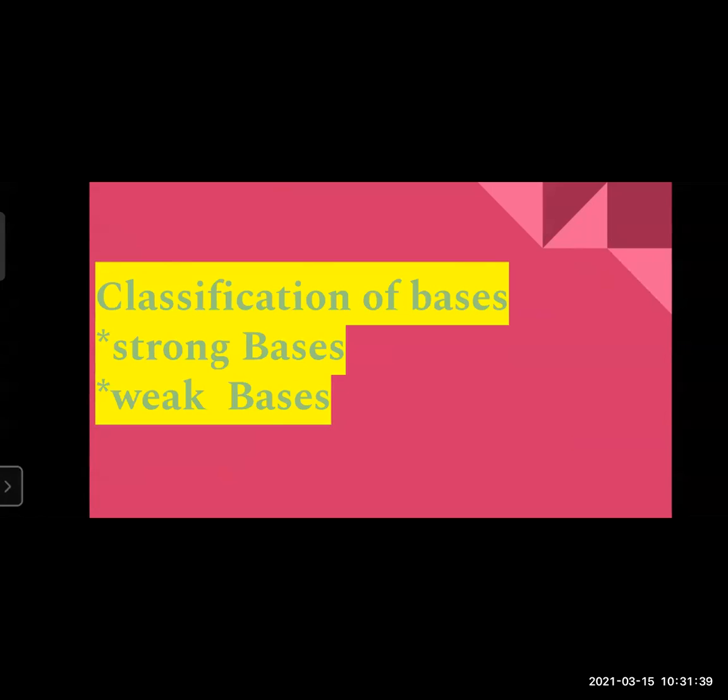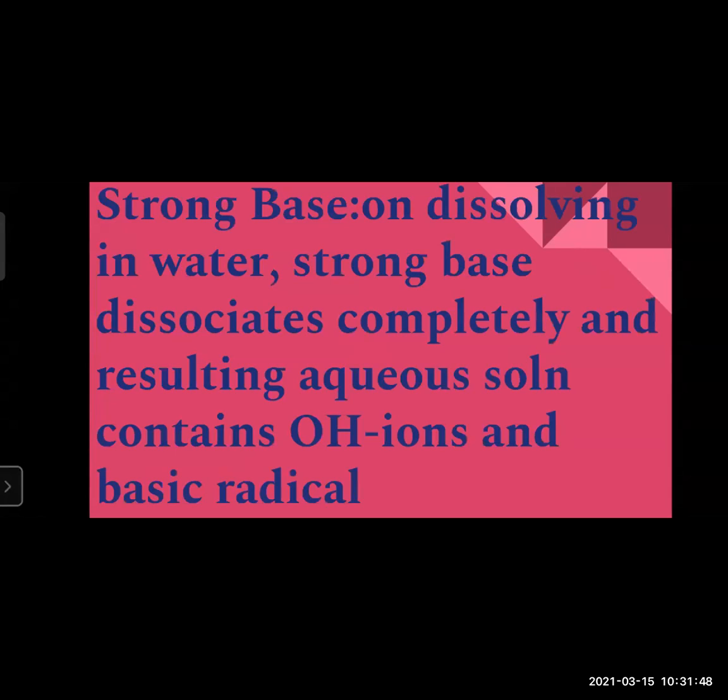Now the classification of bases. I told you earlier that they are strong bases and weak bases. The definition for strong bases is exactly like strong acids; only you have to change the word acid to base. On dissolving in water, a strong base dissociates completely, and the resulting aqueous solution contains OH minus ions and the basic radical.